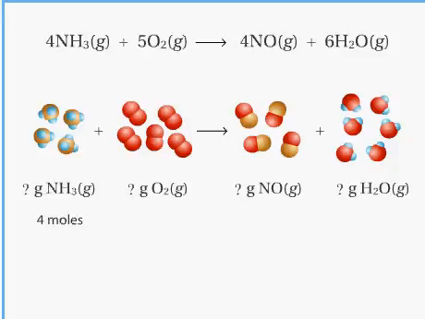For example, if we want to make nitrogen monoxide from ammonia and we have 4 moles of ammonia, we will need 5 moles of diatomic oxygen. We can also predict that 4 moles of nitrogen monoxide will be formed along with 6 moles of water.